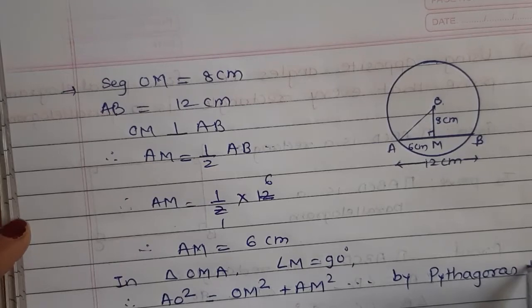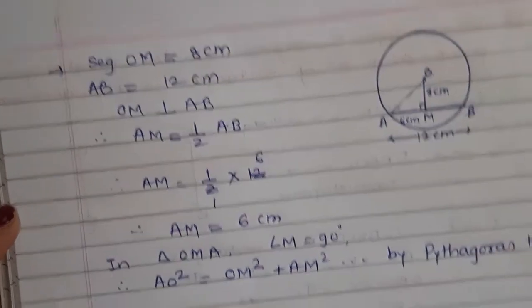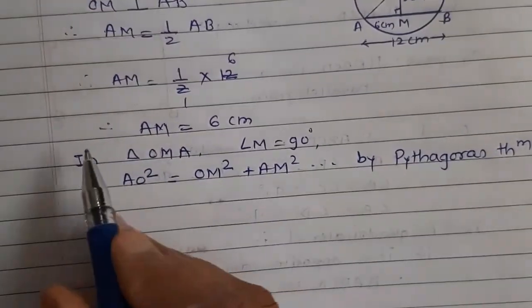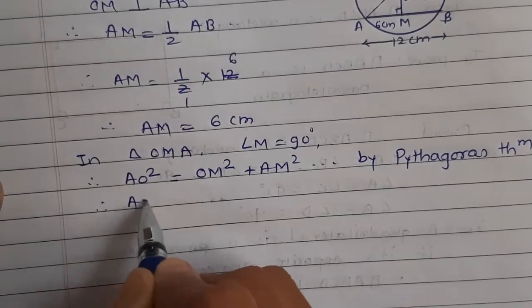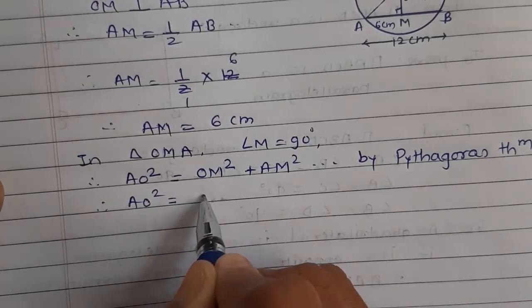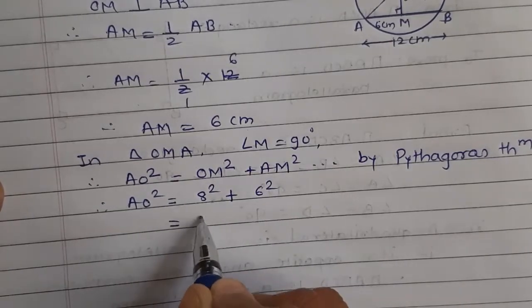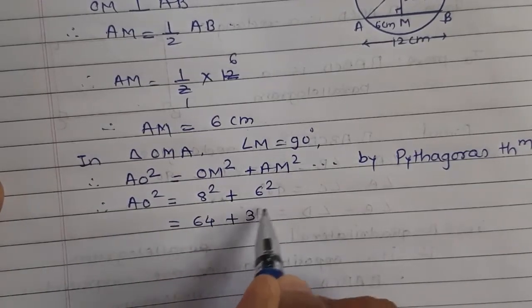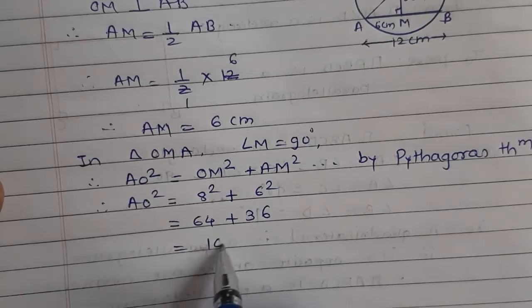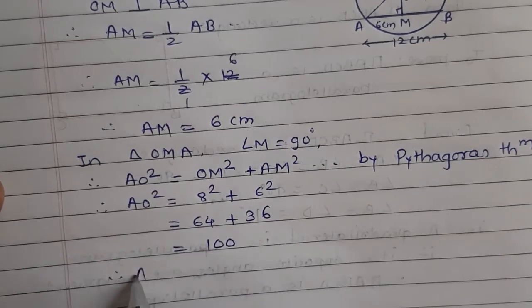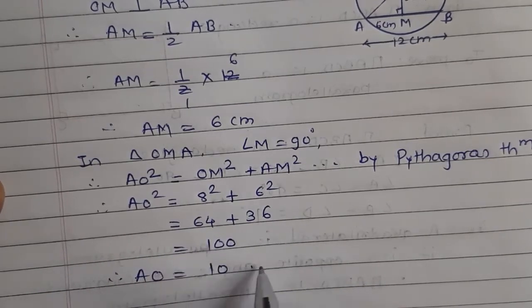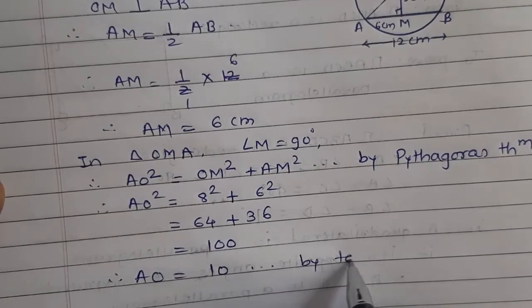Now substitute the values here. AO we have to find here. So AO square equals OM, which is 8 square, plus AM, which is 6 square. 8 square is 64 plus 6 square is 36, which equals 100. So here AO equals 10 by taking the square root.